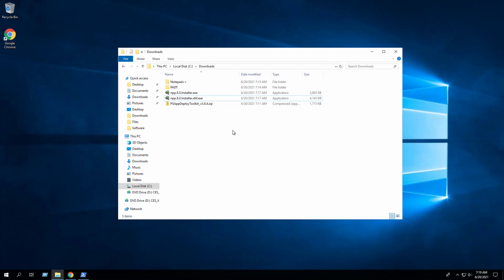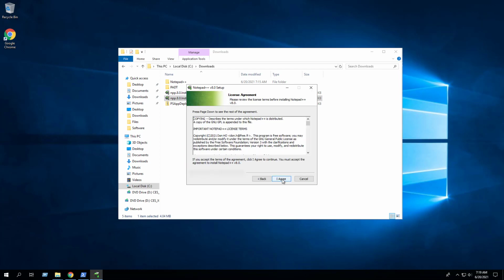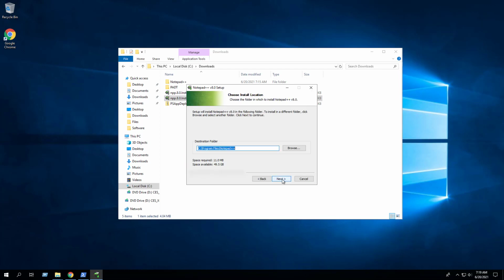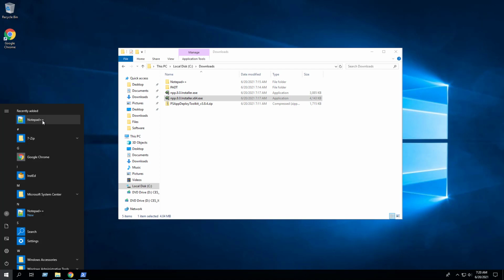Next, we will create an XML template file to disable Notepad++ automatic updates. First, we need to manually install Notepad++. Open the Notepad++ application.